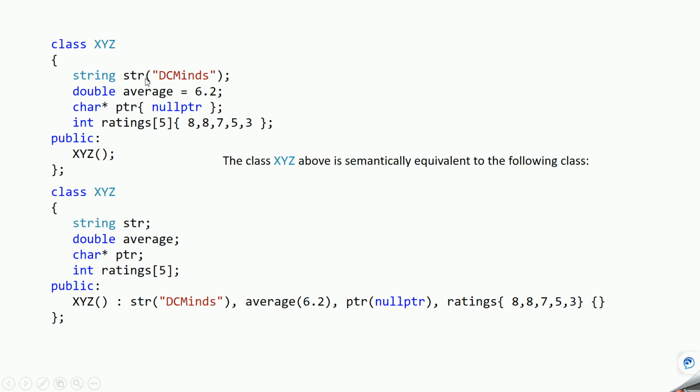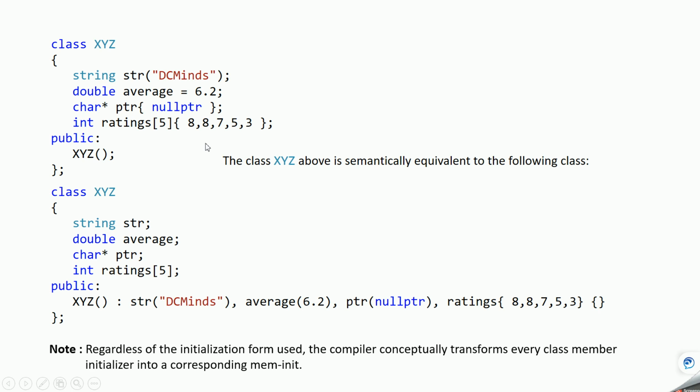Regardless of the type of initialization you use, whether parenthesis initialization, assignment operator initialization, or brace initialization, the C++ compiler will create a member initializer for each of these initializations.